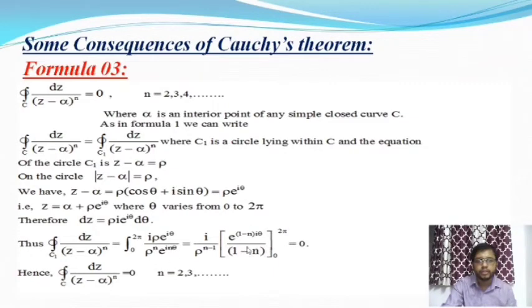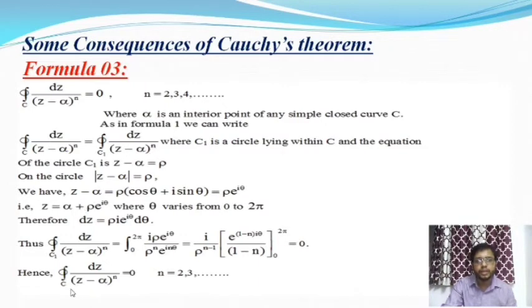After integration we'll get this. Now putting the values theta equal to 2 pi and 0, we'll get the integral value as 0. Therefore, the closed integration over C1 of dz by (z minus alpha) whole to the power n is equal to 0, where C1 is the circle and C1 lies within C. Subsequently, integration over C of dz by (z minus alpha) whole to the power n is equal to integration over C1 of dz by (z minus alpha) whole to the power n.